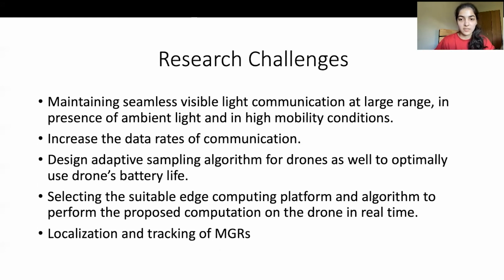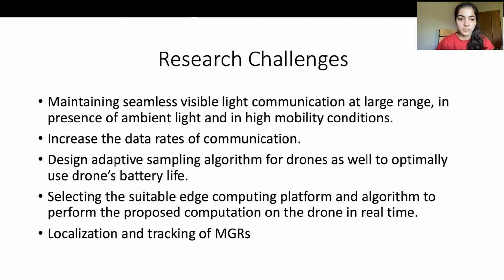The major research challenges in implementing this system are, the first one is to maintain seamless visible light communication in high mobile conditions and high ambient light. One way to solve this challenge is using high power LEDs and using advanced vision algorithms to track the LED in high mobile conditions. The second challenge is to increase the data rates of communication so that the drone can instantly receive the moisture readings from the MGR. Also, if the data rates are high, the drone can send the moisture map back to the MGR and the MGR can use it in its adaptive sampling algorithm.